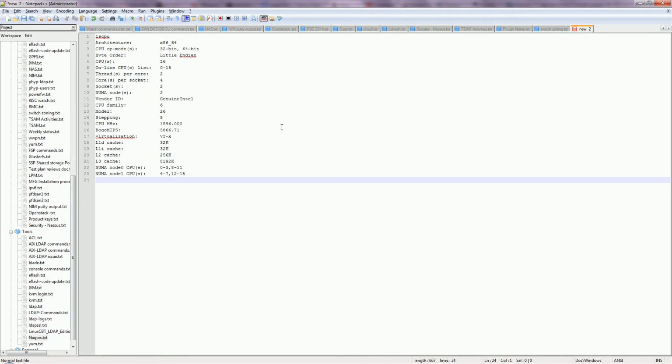See, here I have just copy pasted. So you can see these three things here: threads per core, cores per socket, and sockets. What does it mean? The total CPUs here is showing 16. So how will 16 come?